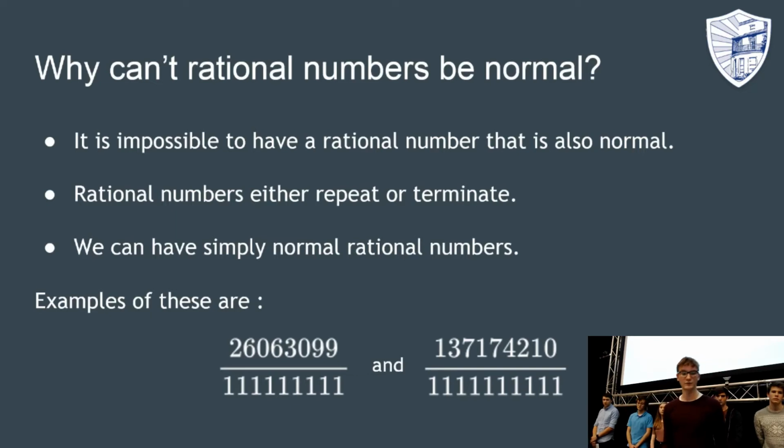The first example is 0.234567891 recurring, and the second example is 0.123456789 recurring. Both of these numbers are simply normal, as when expanding to infinity, the digits will have exactly the same frequency.